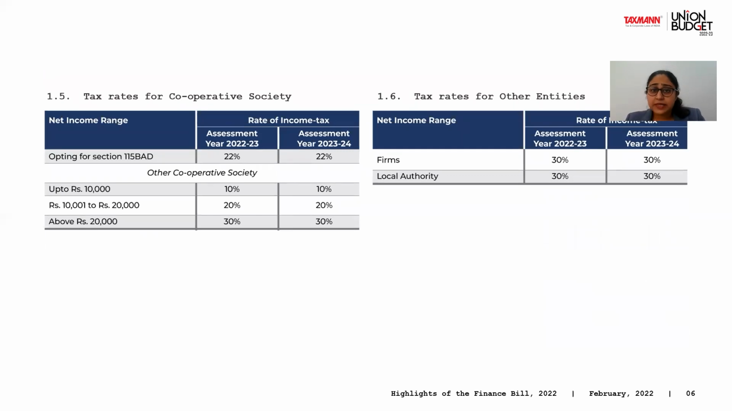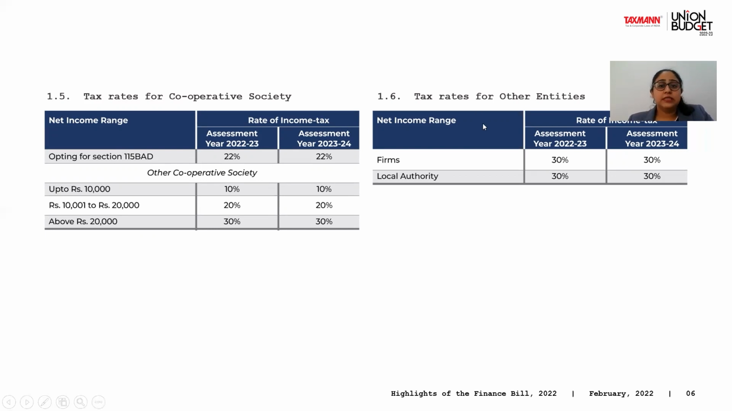Tax rate for cooperative societies: any entities taxed as a cooperative society again have two types of tax regime. One is an alternate one, covered under Section 115BAB at a flat rate of 22%, but again on fulfilling certain conditions. Another is slab rates: up to 10,000, 10%; 10,001 to 20,000, 20%; and above 20,000, 30%.